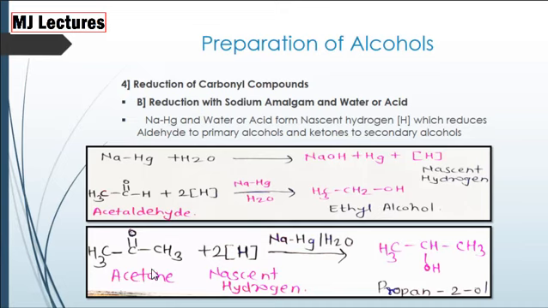Again, when acetone, that is ketone, is treated with nascent hydrogen, we get 2-propanol, that is alcohol. The reduction of aldehydes gives primary alcohols and the reduction of ketones always gives secondary alcohols.